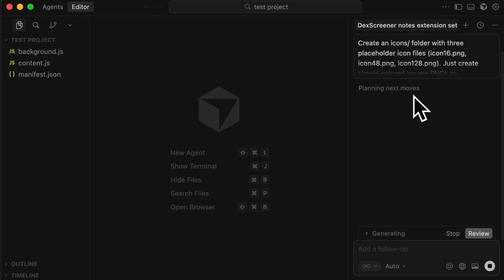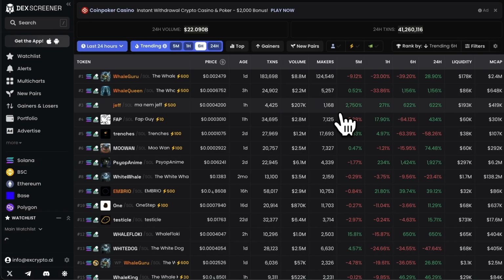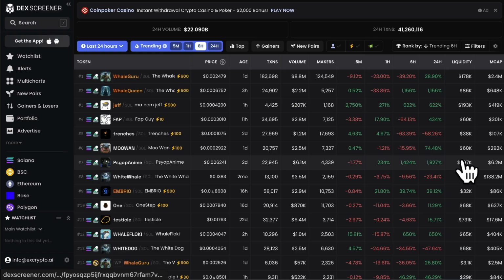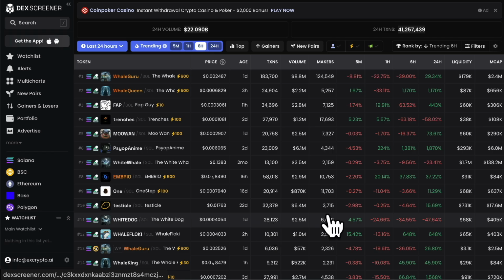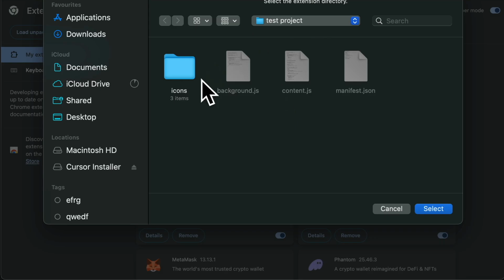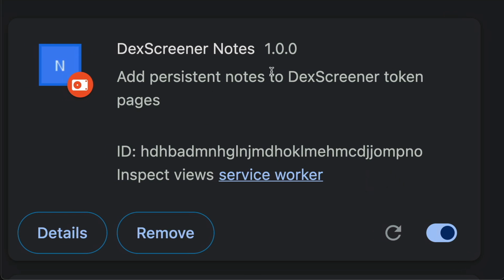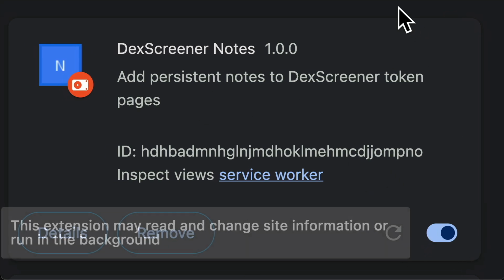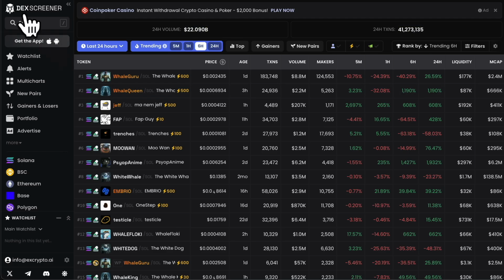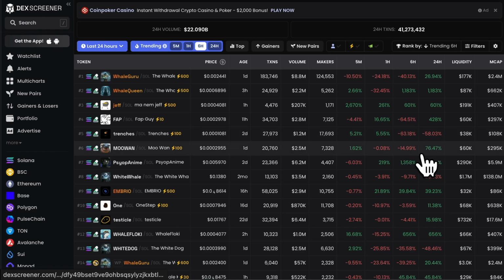Once it's done this, all we have to do is refresh the extension and we're good to go. In the meantime, this is the app. It could be any app that you're messing about with. This happens to be Dex Screener, which is an app with loads and loads of crypto coins, and this is one we're going to use for the Chrome extension. So now it's got an icons folder, I noticed. Again, just click select. The extension's loaded here. It's called Dex Screener Notes and it's active. And I'm going to pin it. Now let's see what it's all about. Once it's active, you just refresh the page that you're using it for.